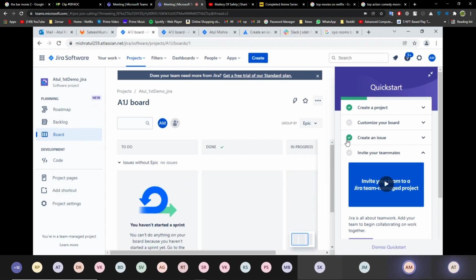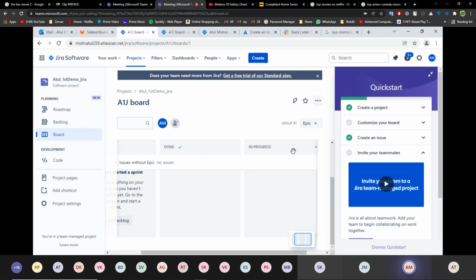Now create an issue and assign to someone. Create an issue. That green issues, okay. So from here we have to create an issue from quick start. Yeah, you can create directly or from quick start. It is easy to create.